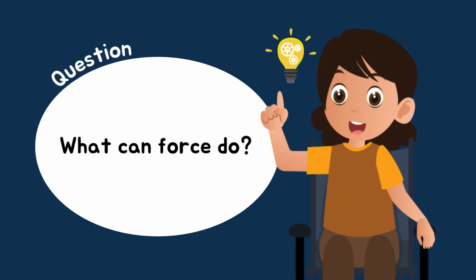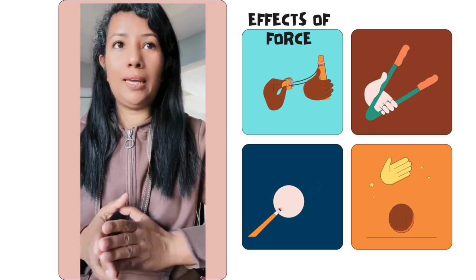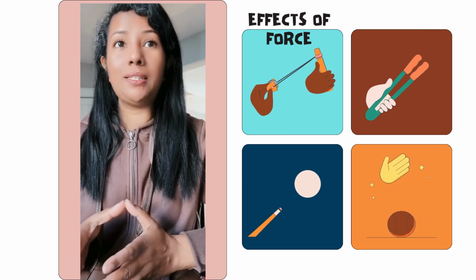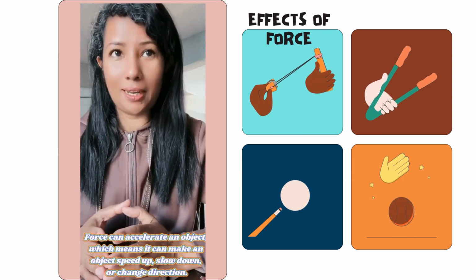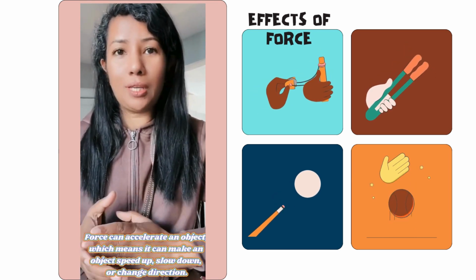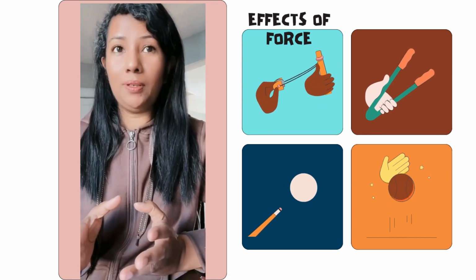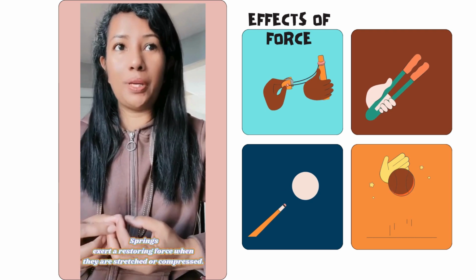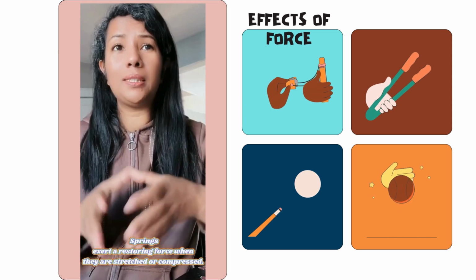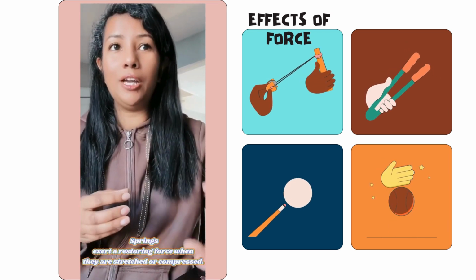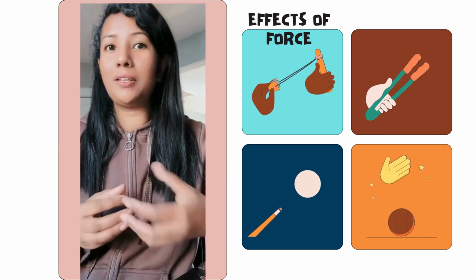So what can force do? Effects of force. Force can accelerate an object. That means it can make an object speed up, slow down, or change direction. So the greater the force applied, the greater the acceleration. For example, some objects like springs exert a restoring force when they are stretched or compressed. This means they try to return to their original shape or position when the force is removed.